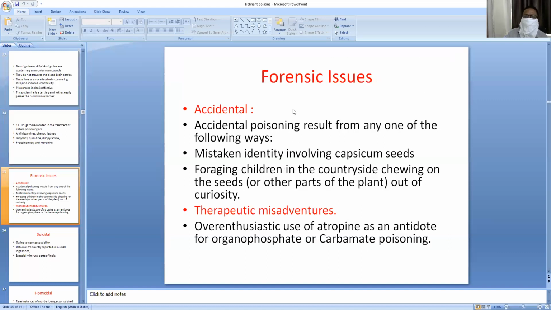What are the medicolegal importance or forensic issues? Accidental: Datura poisoning is almost all accidental. Ingestion of the Datura seeds can be mistaken as chili seeds. It is one of the circumstances of poisoning. There are also therapeutic misadventures and over-enthusiastic use of atropine as an antidote for organophosphate or carbamate poisoning. That means if you are treating an organophosphorus poisoning case and over-enthusiastically give more than 100 milligrams of atropine, then it may land in some risks.